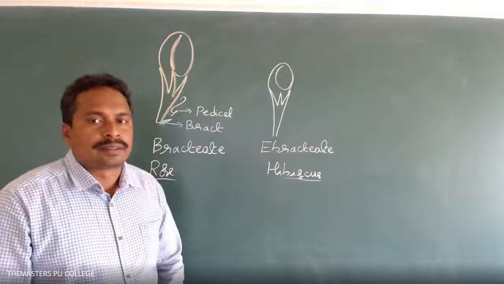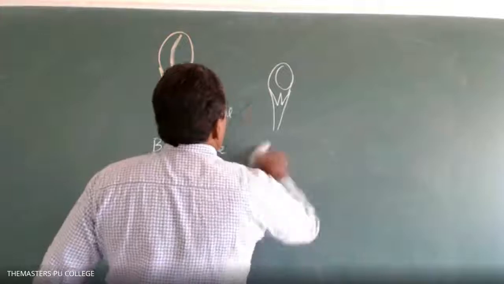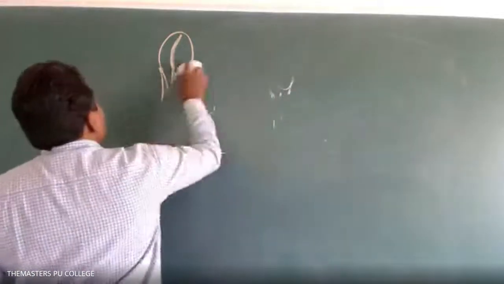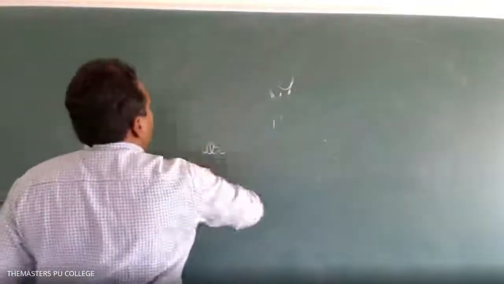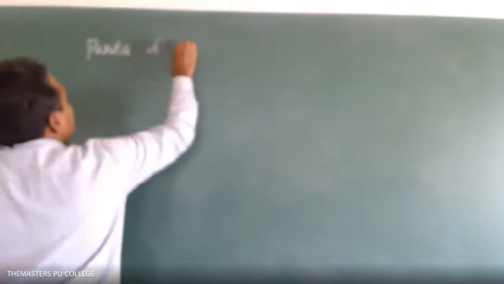Right. Next, the parts of the flower. How many floral parts are there in a flower? Four. What are they? Calyx, corolla, androecium and gynoecium.